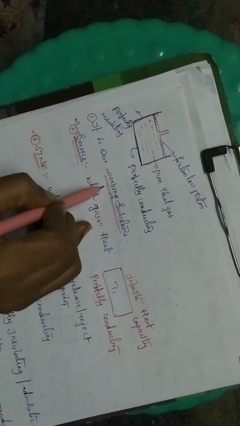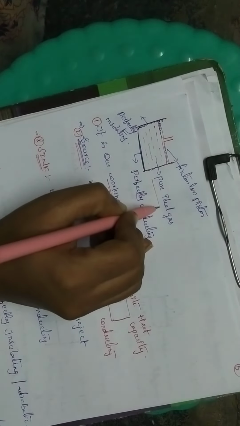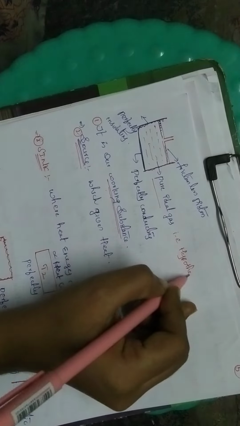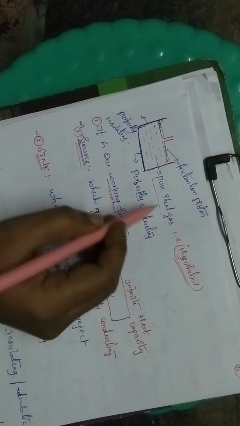See here we have a working substance. It is our working substance. We are taking a pure ideal gas. There is no actual pure ideal gas; it is hypothetical. That means it occurs only in imagination, it is not existing. So we are taking pure ideal gas in a perfectly conducting container.